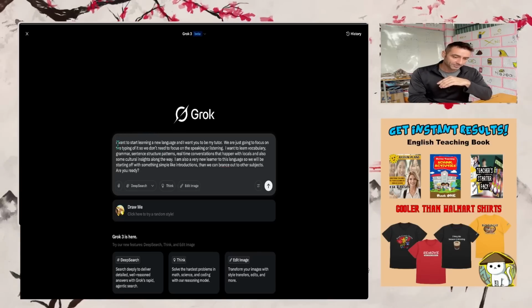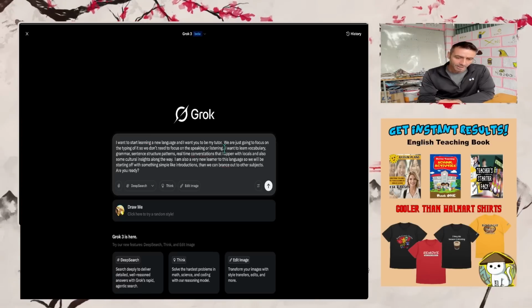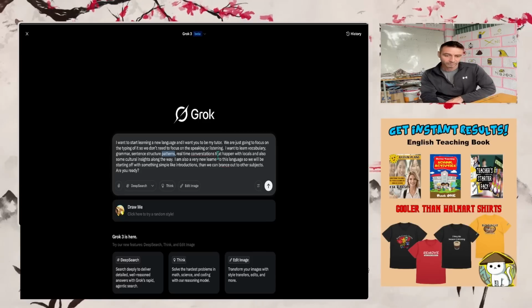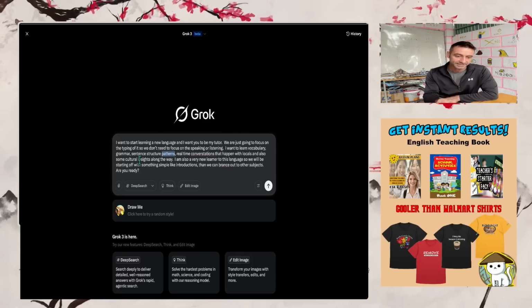So the first part is, I want to start learning a new language, and I want you to be my tutor. We are just going to focus on the typing of it, so we don't need to focus on speaking and listening. Maybe you want to focus on that. Today, we're just going to focus on the actual grammar, vocabulary, and writing. Now, I want to learn some vocabulary, grammar, sentence structure patterns, which is very important, and real-time conversations that happen to locals, also some cultural insights along the way.